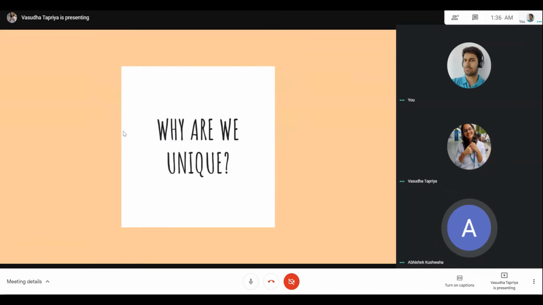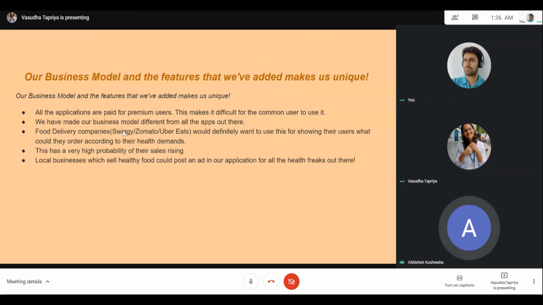Why are we unique? Detection of all the different nutrients and such is not something new, so how do we differ from the other models out there? Our application is based on an idea that we developed ourselves. Most of the other applications out there are paid for premium users, like all the recommendations that you get on Swiggy, Amazon, or Uber Eats. All of those are paid, but for us it's free because we are making it open source.